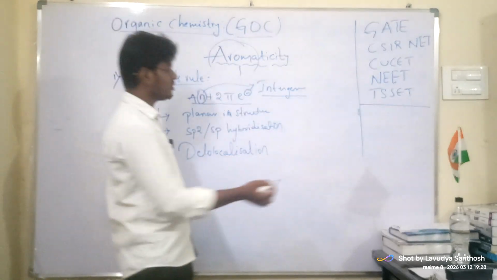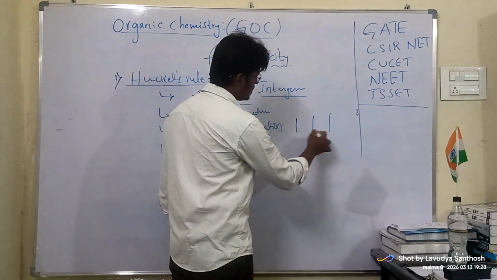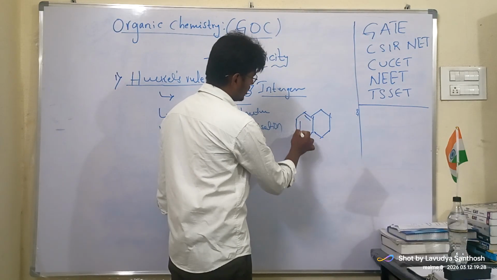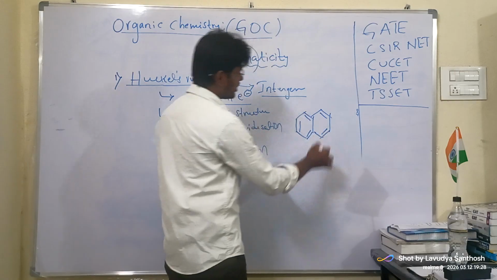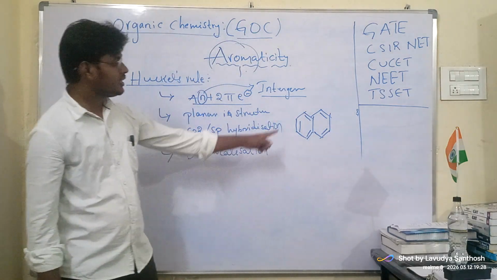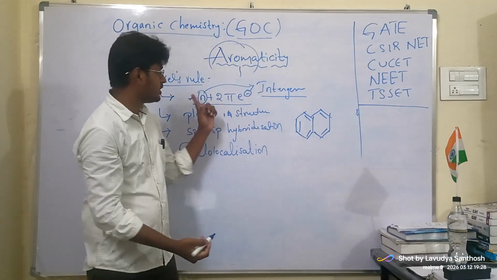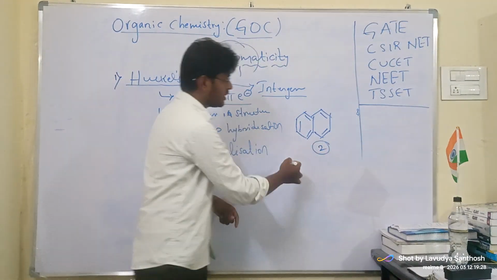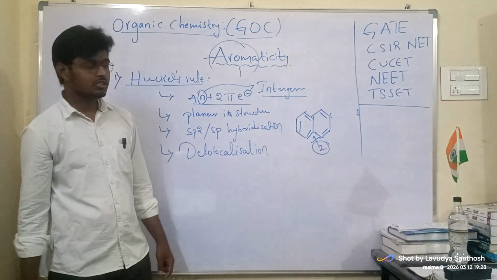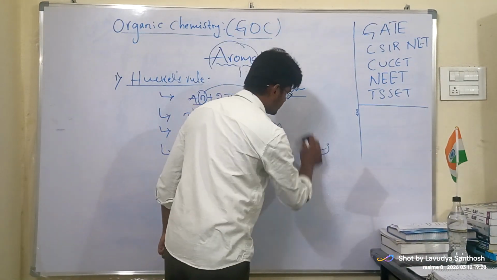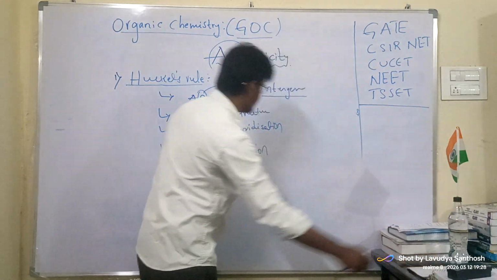For example, this is naphthalene, and they write 2 simply because two rings are there. But this is wrong. We should not do this.